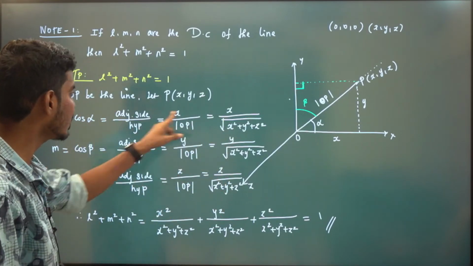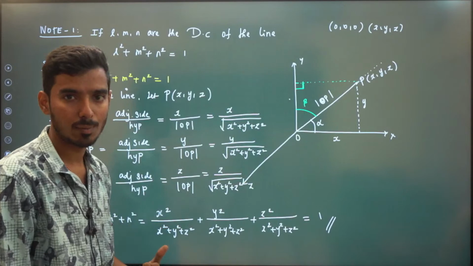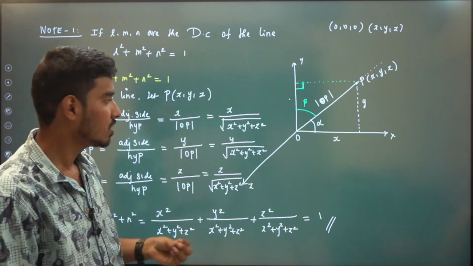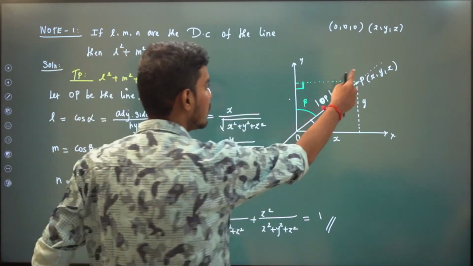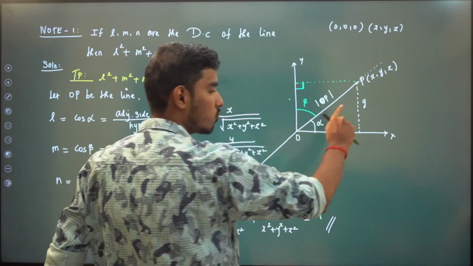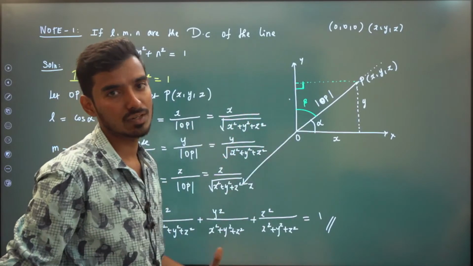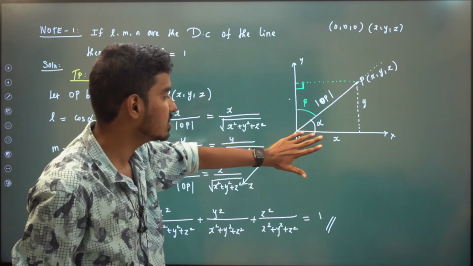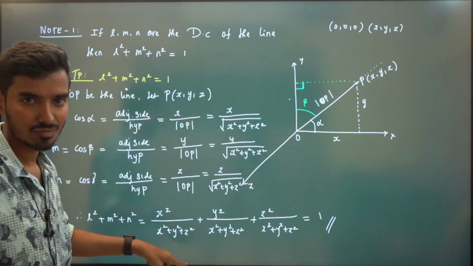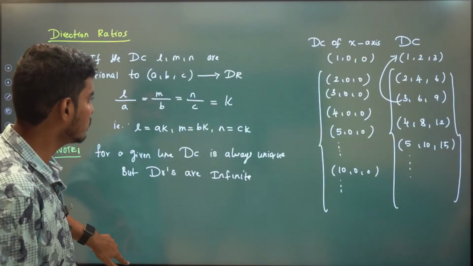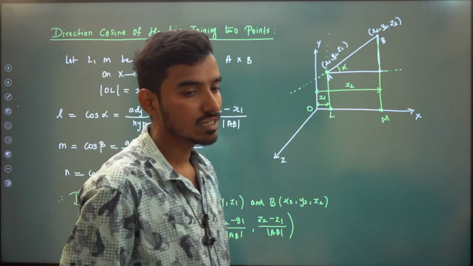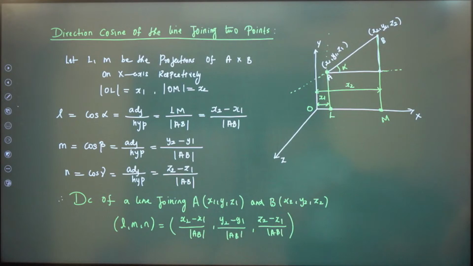So L is cos alpha. Cos alpha is the same as x by root of x square plus y square plus z square. See, it will be x2 minus x1 divided by length of OP, y2 minus y1 divided by length of OP, z2 minus z1 divided by length of OP. Since this is origin, this is the formula we will have. This is very similar, right? This is a general case. If A is in origin, you'll get the previous formulas.